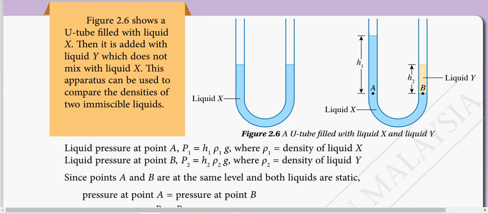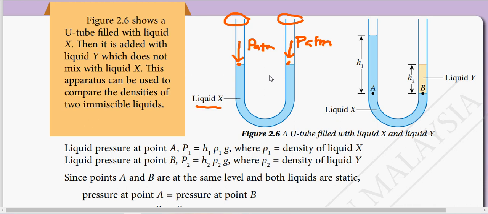Okay, so look at the first one. Liquid X is in a U-tube manometer, right? And you can see that the upper part is open to the surrounding. So it means that on the left side here, atmospheric pressure, P atm, is acting. On the right side, the same atmospheric pressure is also acting. So that is the reason why there is no difference in the liquid level on the U-tube manometer. So the pressure on the left and the right side is the same. Same level of liquid in the manometer, left and right arm, means the same pressure.